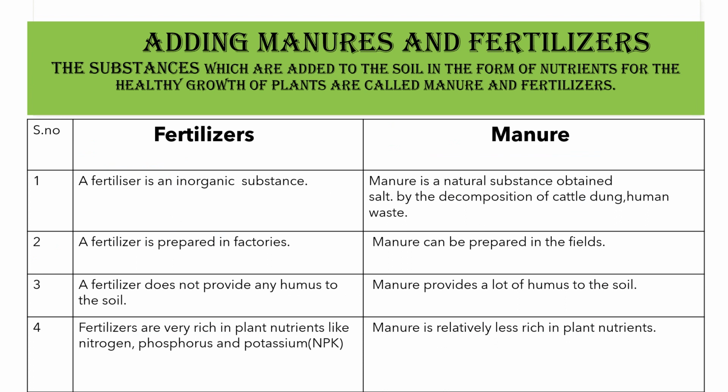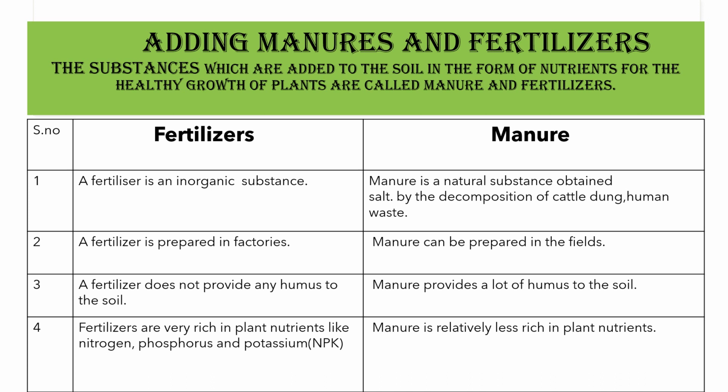Adding manures and fertilizers. The substances which are added to the soil in the form of nutrients for the healthy growth of plants are called manures and fertilizers. So you all know that plants need a lot of nutrients. So these nutrients are added into the soil by adding either fertilizers or manures. Now, what's the difference between a fertilizer and manure? A fertilizer is an inorganic substance.